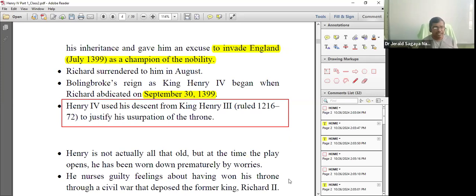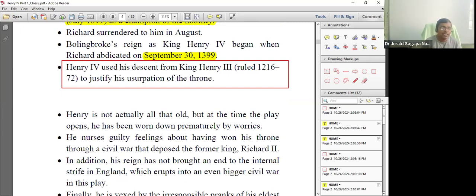When King Henry IV became the king, this play, the present play, does not begin. It begins after a few years, where you find that though Henry is not very old, he appears to be old. He appears to be old because he is filled with a lot of worries. He is filled with a lot of mental tortures. What is that mental torture that he is suffering from? The mental torture is he is pricked by a guilty conscience.